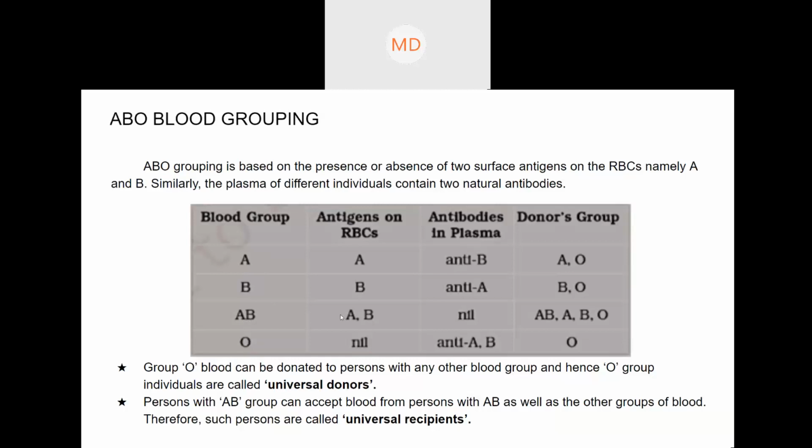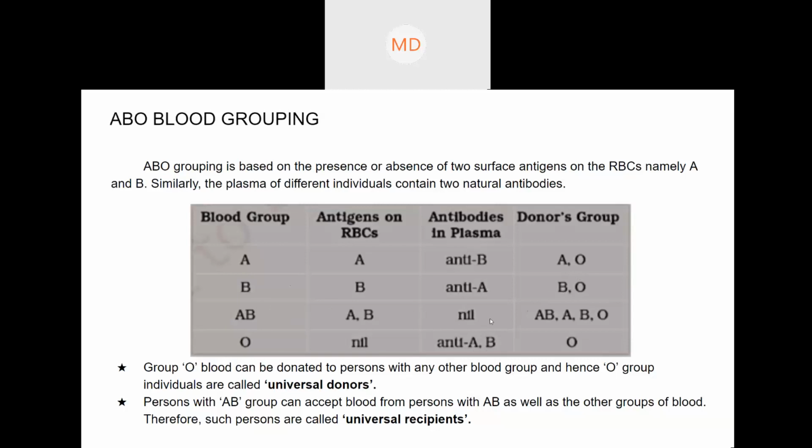Now let's come to antibodies. For antibodies, it is the opposite. If blood group is A, antibody is anti-B. And if blood group is B, antibody is anti-A. If blood group is AB, there are no antibodies. And if blood group is O, the antibodies are A and B both. And this AB blood group is the universal recipient.